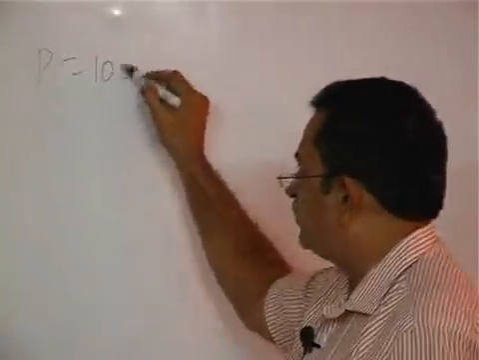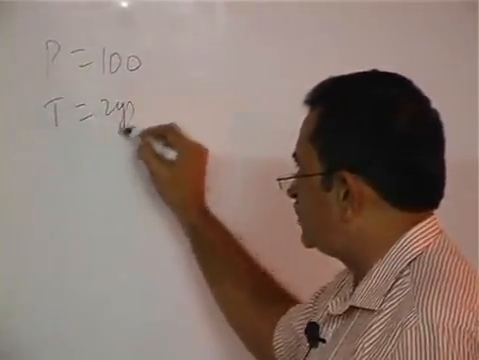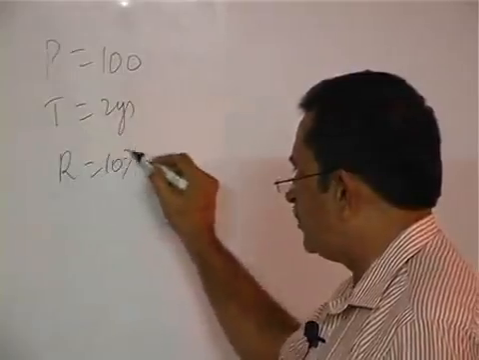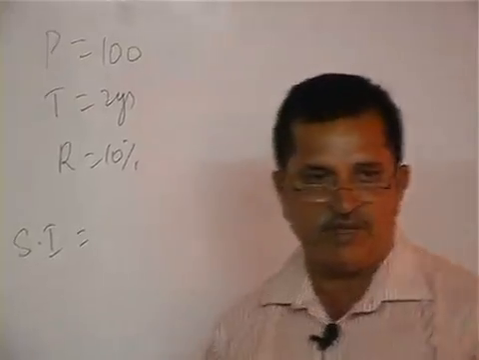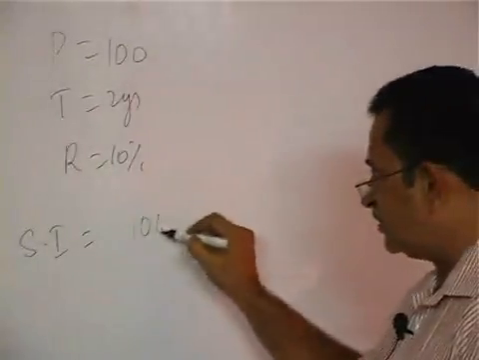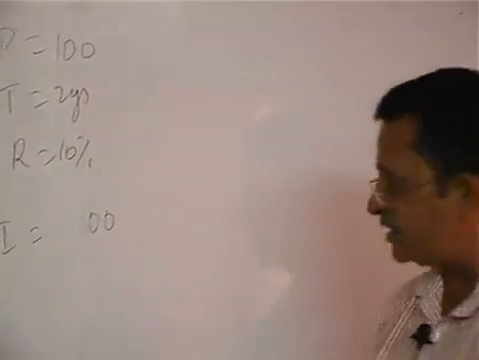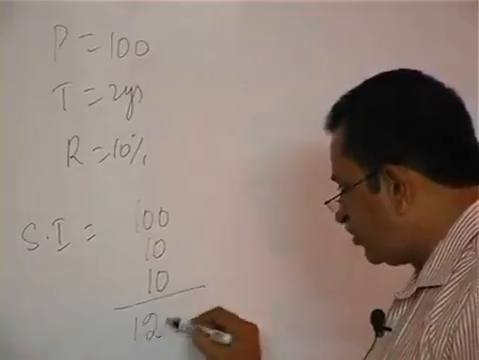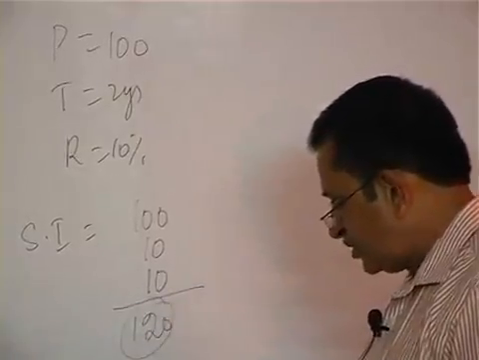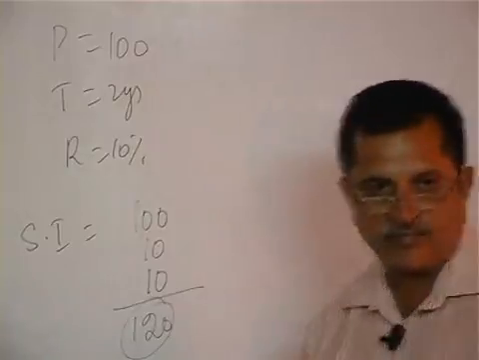Taking the base as 100. Suppose the principal is 100, time is 2 years, rate of interest is 10%. What is the simple interest? How would our calculation be? 100 is the principal at the rate of 10%, so first year is 10 rupees, second year is 10 rupees, total 120 rupees. So simple interest will be 20 rupees. From year to year, the simple interest will not change.